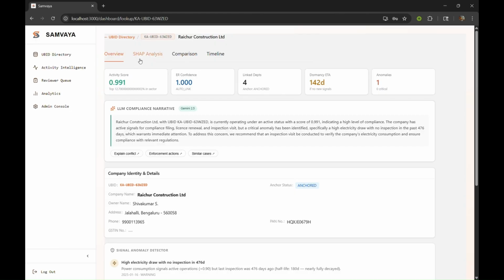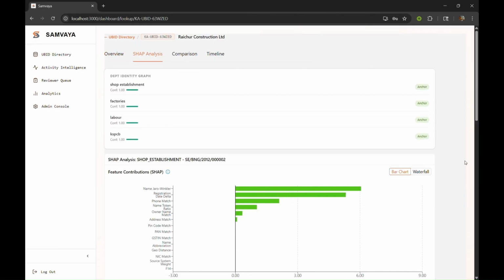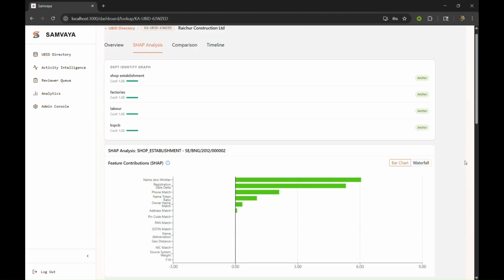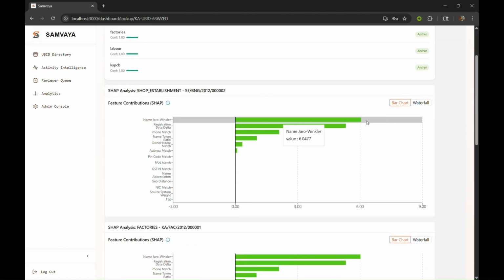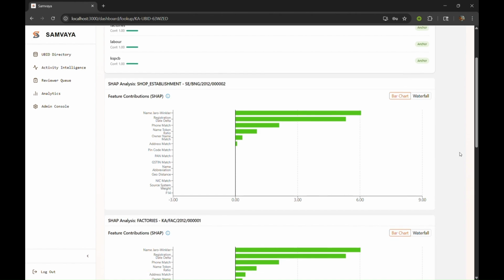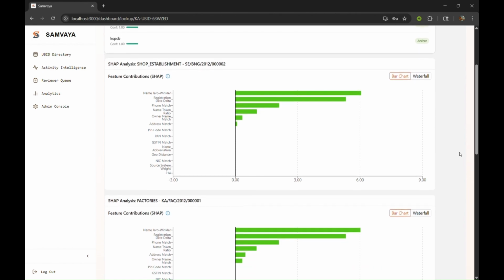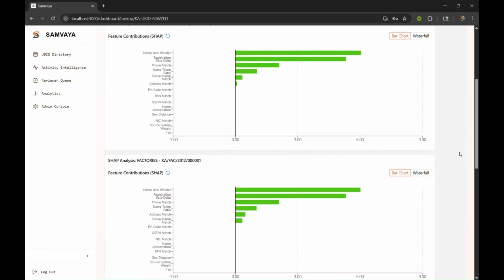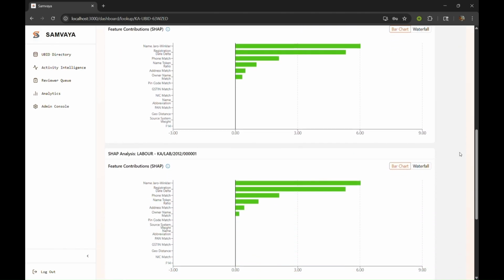The SHAP analysis tab makes every match decision fully explainable. For each linked record, a SHAP waterfall chart shows exactly which of the 14 features drove the model's decision. A long positive bar on F04 means the feature was the single biggest reason these records were linked. No black boxes, every confidence score has a breakdown.